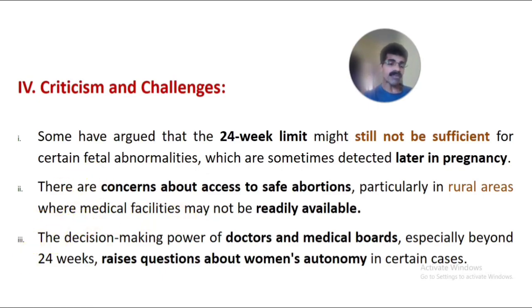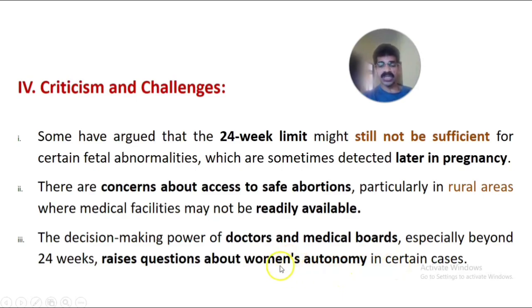The third criticism or challenge is the decision-making power of the doctors or medical board, especially beyond 24 weeks. That raises questions about women's autonomy, independence or freedom in certain cases.